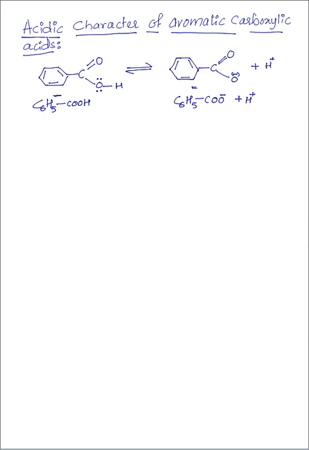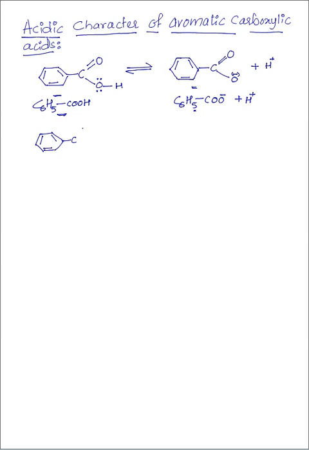This carboxylate ion, that is benzoate ion, is stabilized to a greater extent than the carboxylic acid. Hence, it exhibits acidic character. This benzoate ion is resonance stabilized. It is more resonance stabilized than benzoic acid. So, how can the resonance structures for this ion be written?